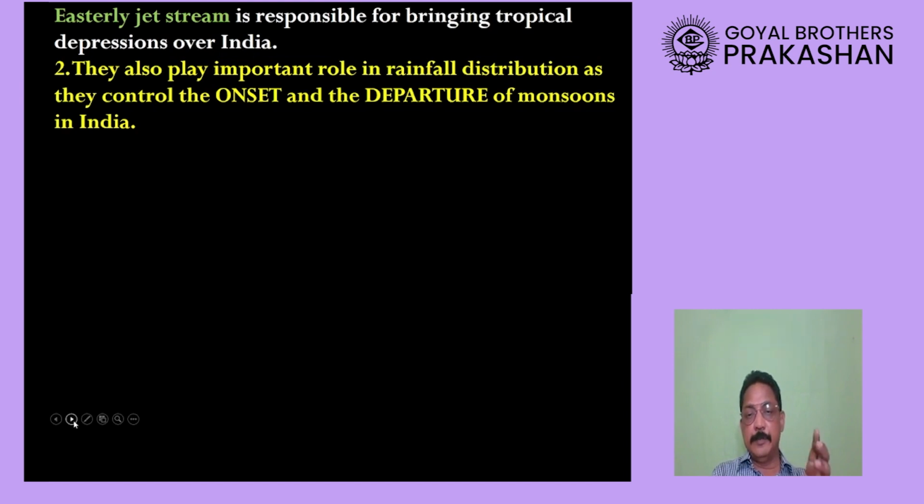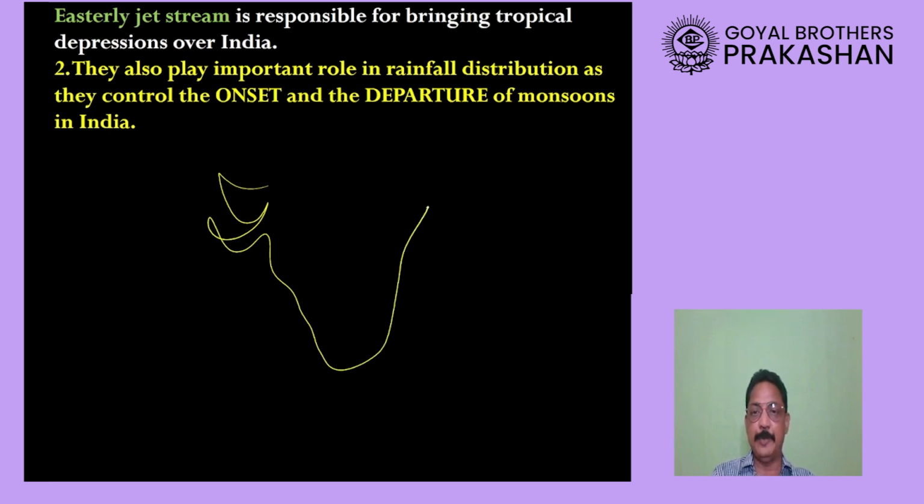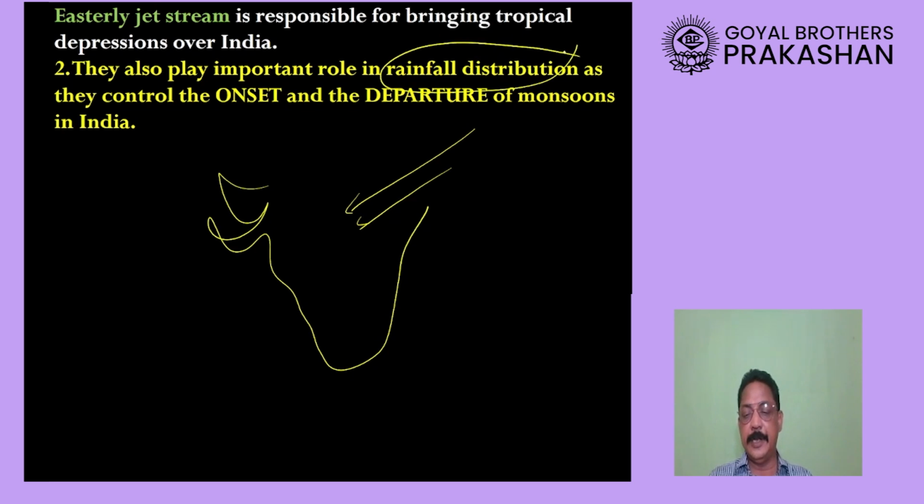Just now we saw there is something called the westerly jet stream. Similarly, there is something called the easterly jet stream. Now, from where does this easterly jet stream come? You are right. As the name suggests, they come from the eastern side. Please remember one very important thing. These winds are responsible for rainfall distribution in India. It is observed, my dear students, that maximum rainfall occurs along the path of these easterly jet streams.